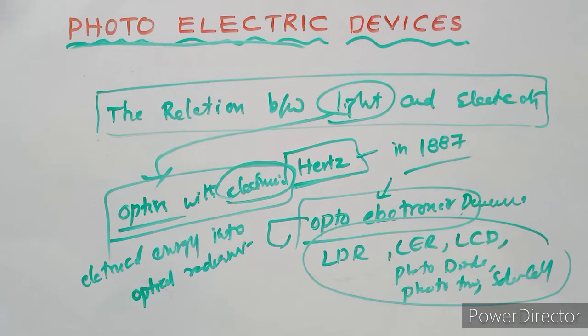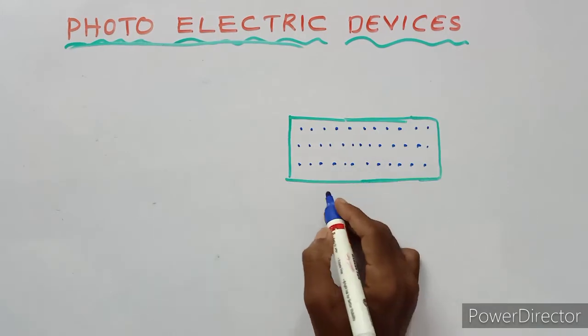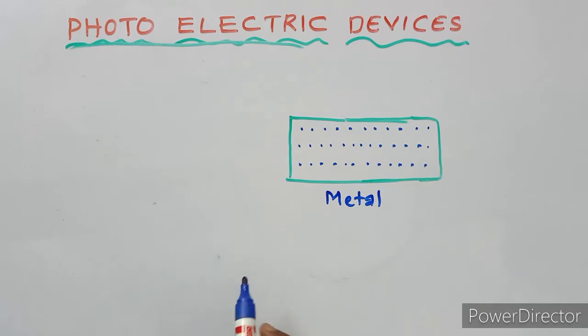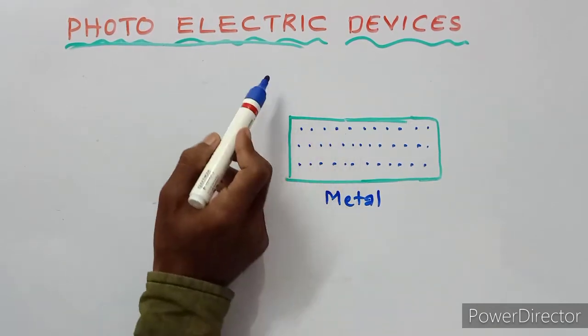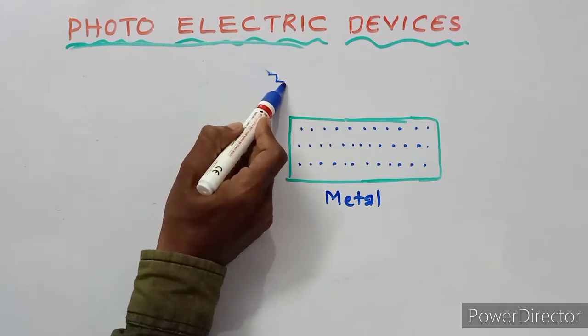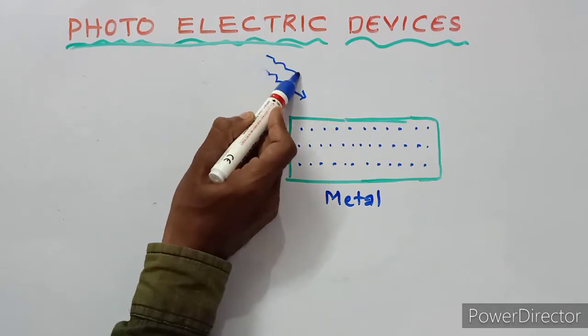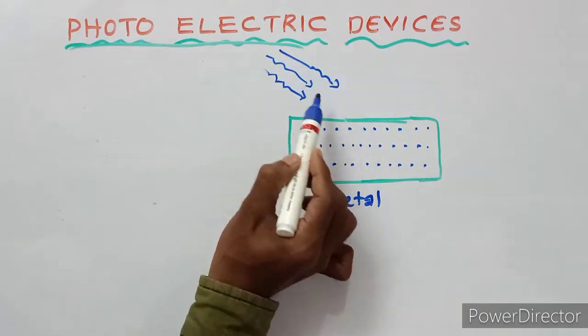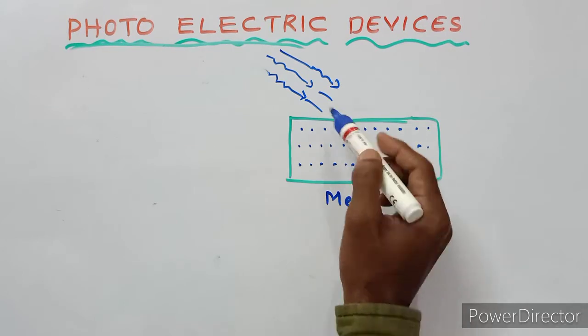First, what is the photoelectric effect? The relation between light and electricity is called the photoelectric effect. This is the metal. Light is incident on the metal in the form of photons.